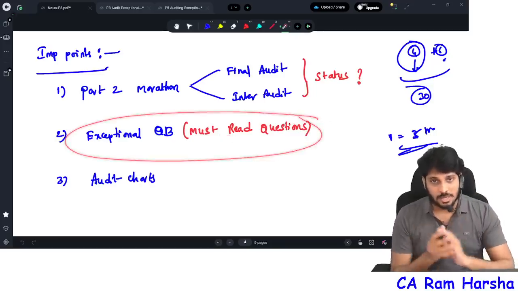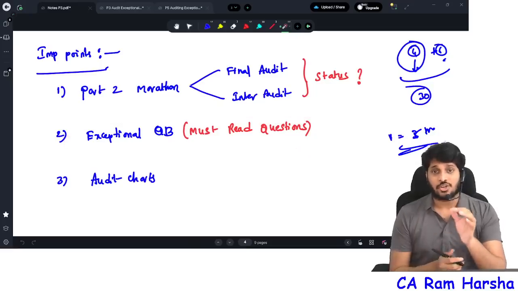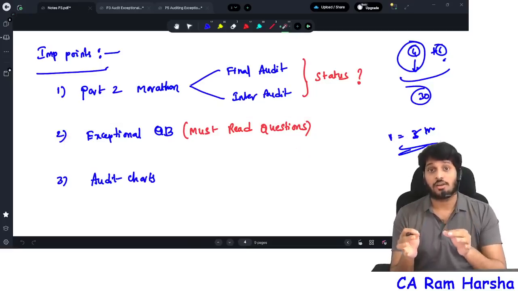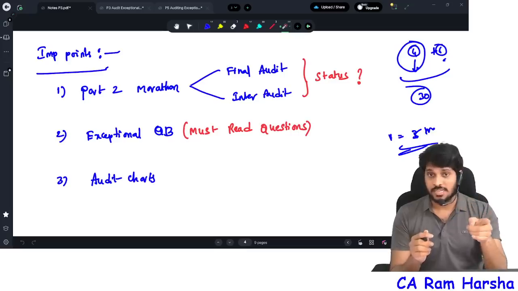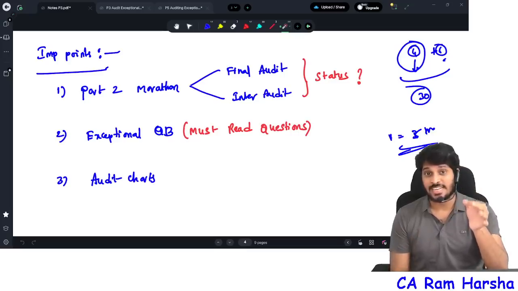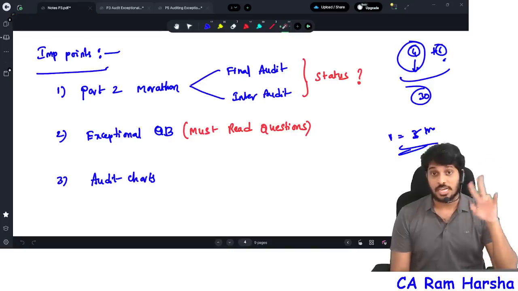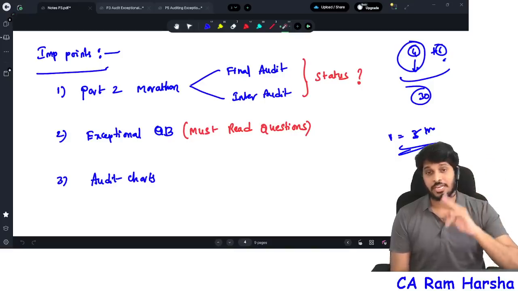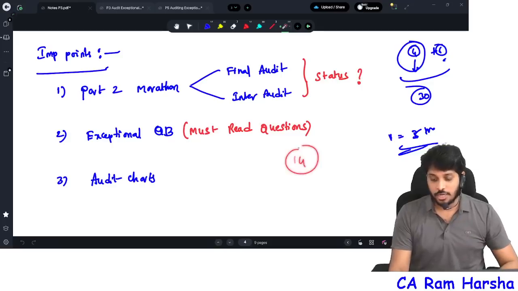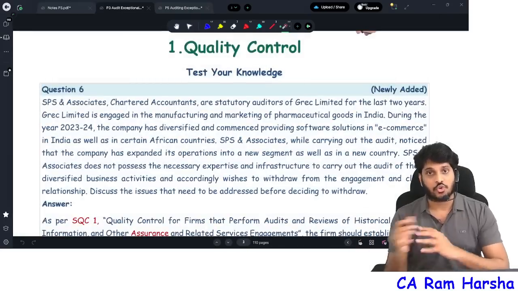The exceptional question bank is nothing but, once again I'm telling you, if you didn't read these questions at all, and the same question comes in the exam, 99% you will write an answer which is not relevant to that question. Twisting questions, very twisted questions. That kind of questions, 140 we identified in CA final, 100 in CA inter. So the exceptional question bank, I showed you where to download.